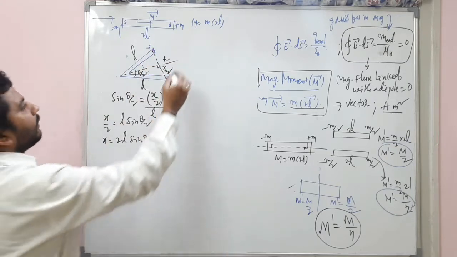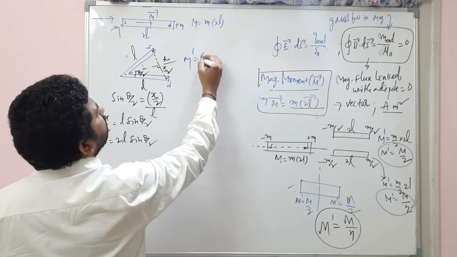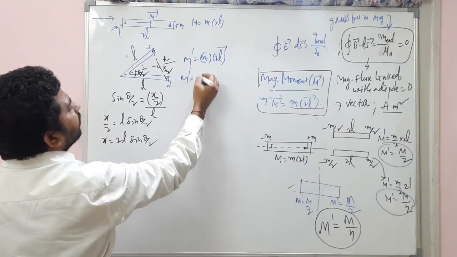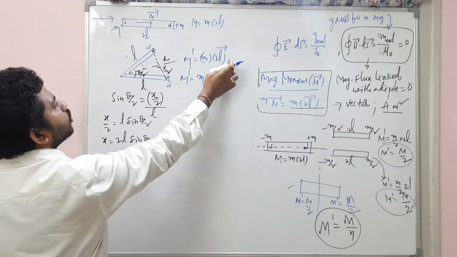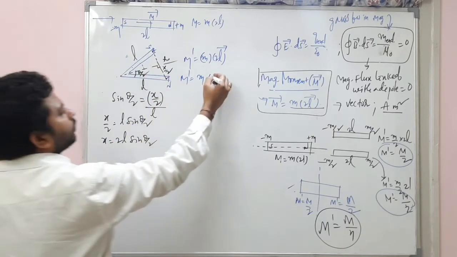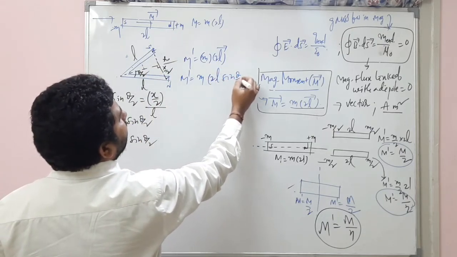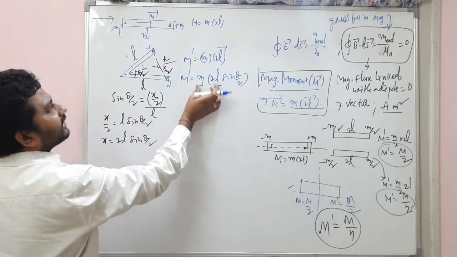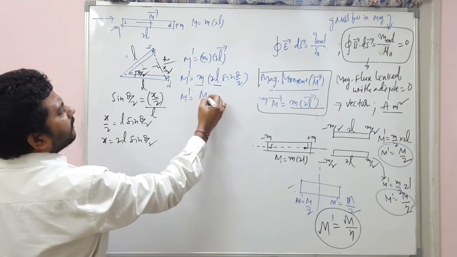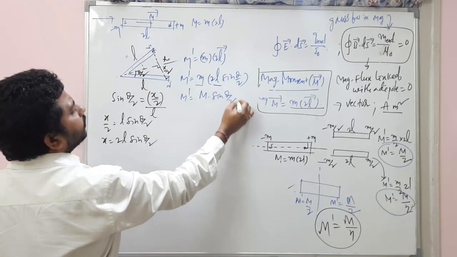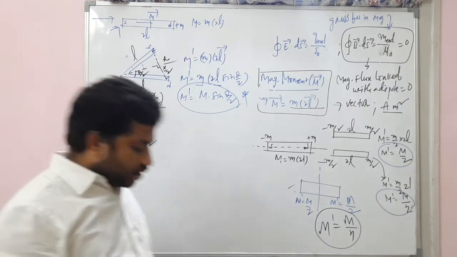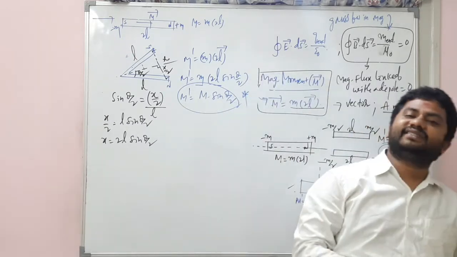So what is the new magnetic moment here? The new magnetic moment is pole strength into 2L bar. So m dash is equal to pole strength m into 2L bar. The new 2L bar is this x, and this x is 2L sine theta by 2. So m into 2L is nothing but the initial magnetic moment. So the new magnetic moment is the initial magnetic moment into sine theta by 2, and depending on the value of theta given, you can find the various answers.